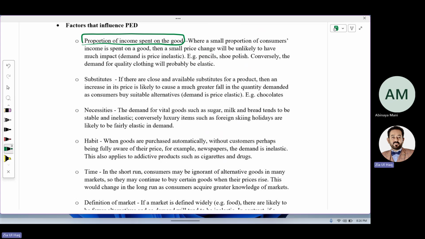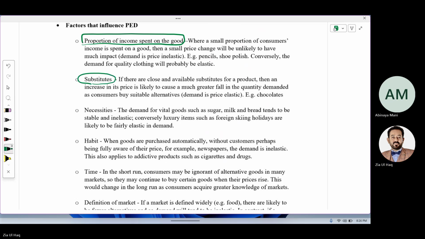If a large proportion of income is spent on certain goods, the price elasticity of demand will be elastic. A small change in price will result in a larger change in demand. Is that fine? This is one factor that affects price elastic demand. What are the other factors?